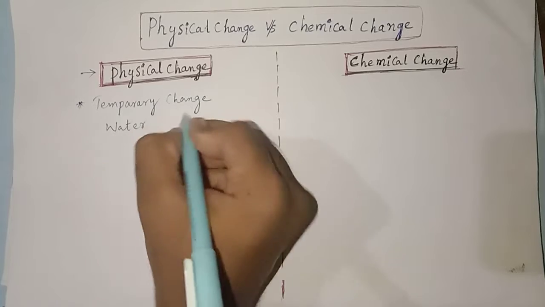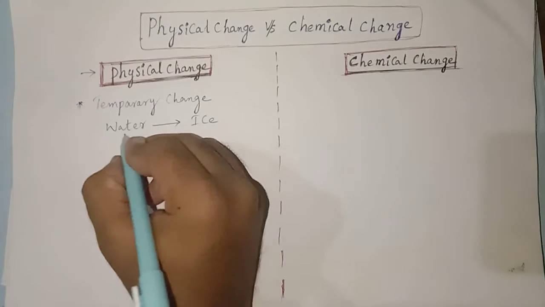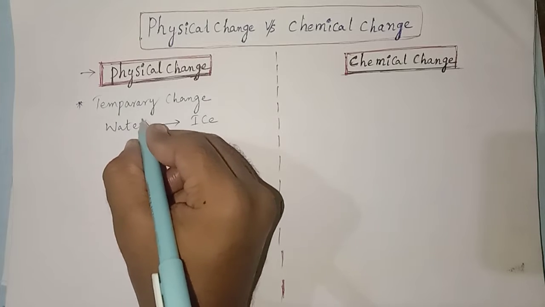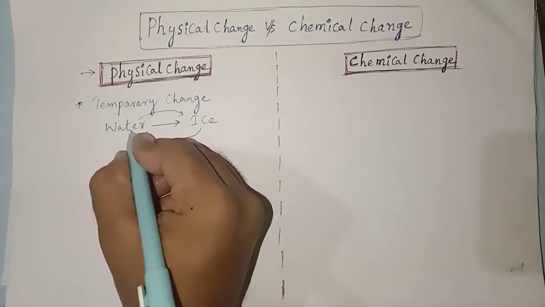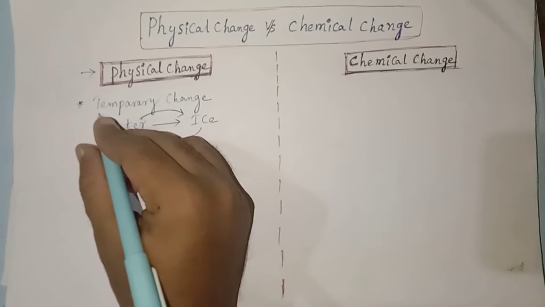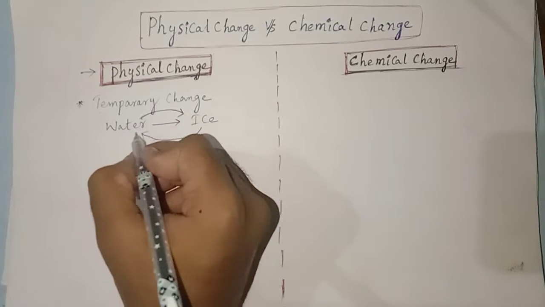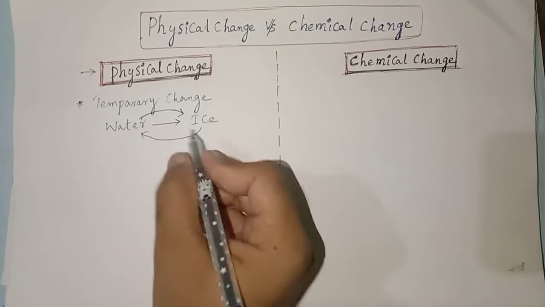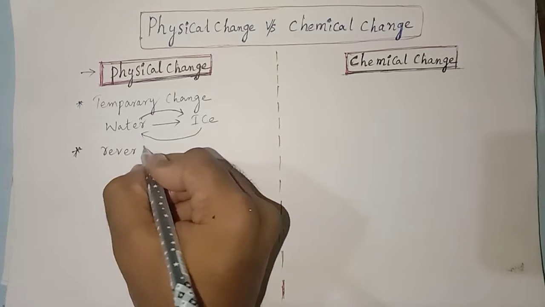Water, you know very well, converts into ice, and ice may convert into water. We know very well water may convert into ice, and ice also converts into water. So this process is called temporary change. What do you mean by temporary change? Temporary change is nothing but water may convert into ice, and ice converts into water. This is a reversible process.